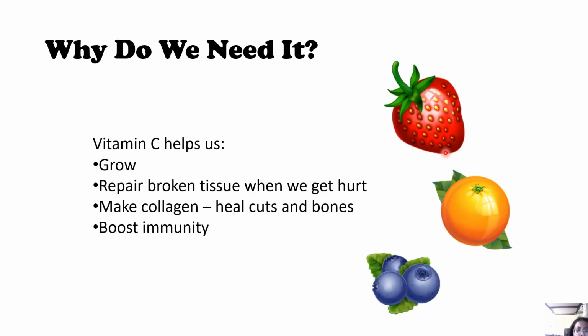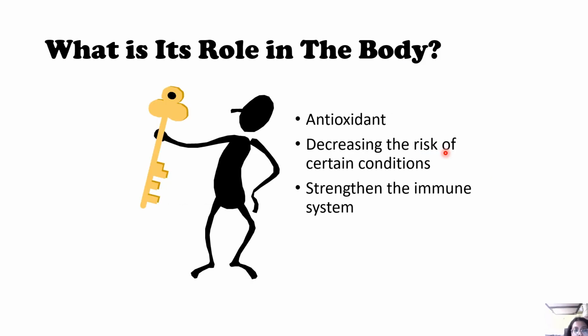And why do we need it? Because it helps us grow, repair broken tissue when we get hurt, make collagen, heal cuts and bones, boost immunity. And basically it acts as an antioxidant, it decreases the risk of certain conditions, it strengthens the immune system. Now, research suggests that a diet rich in vitamin C can be associated with longer telomere length, potentially supporting healthy aging and longevity.